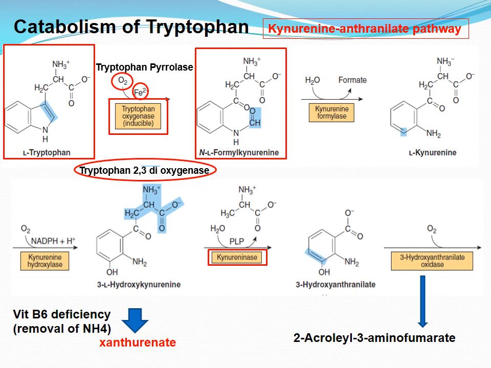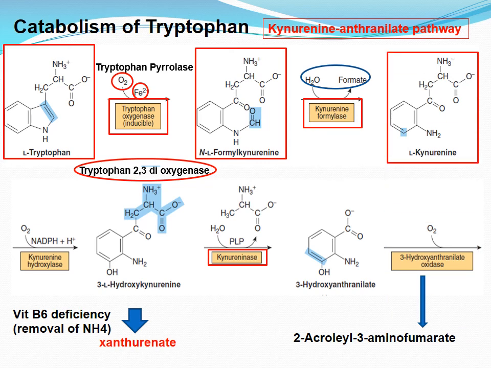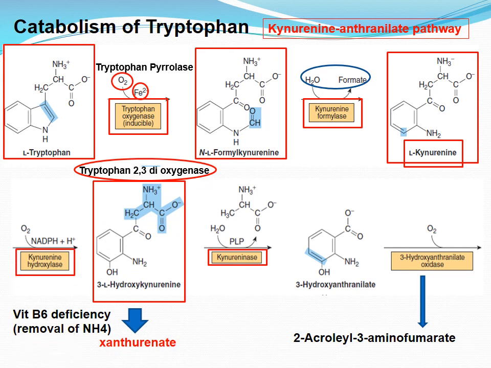Then hydrolytic removal of the formyl group of N-formylkynurenine, catalyzed by kynurenine formylase, produces kynurenine. Kynurenine will convert into 3-L-hydroxykynurenine by kynurenine hydroxylase.